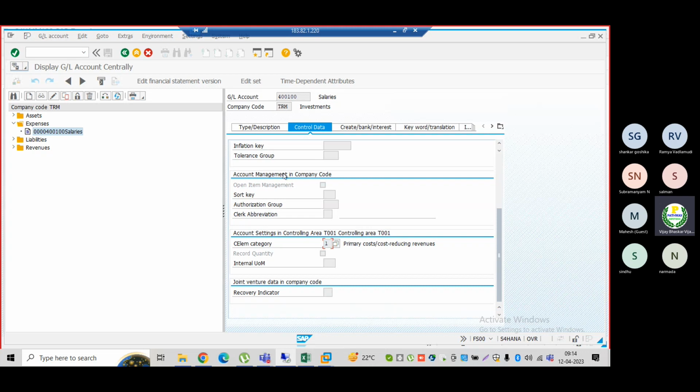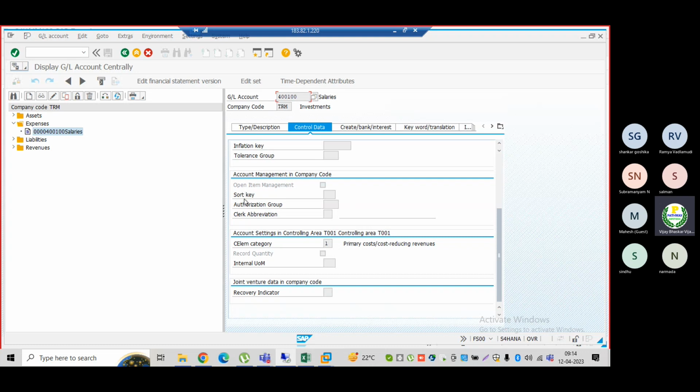So if I want to create any primary cost element, the prerequisite is that I must have the GL account. Then with reference to the GL account, I can create the primary cost element. Now this GL is already created, I am just assigning the cost element category here. So this GL is a part of my cost element also. Now this GL account is a cost element.